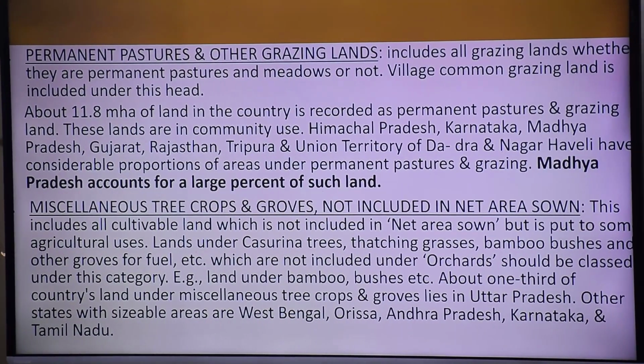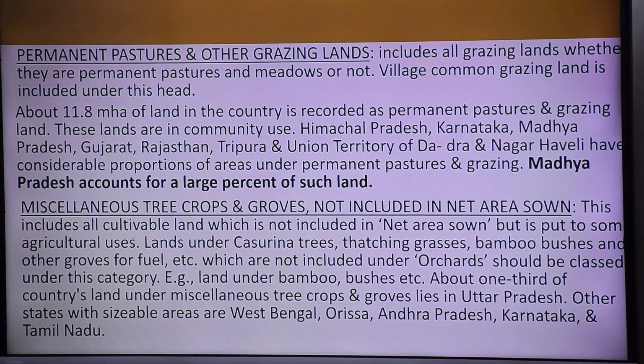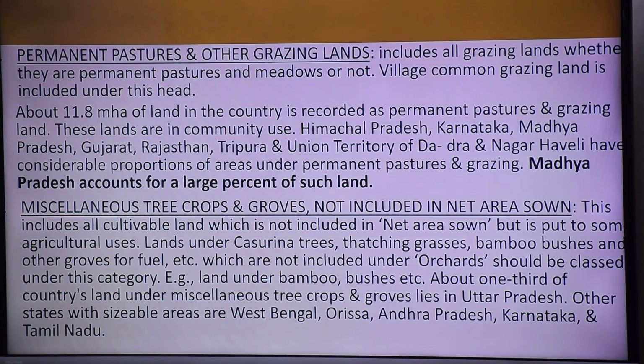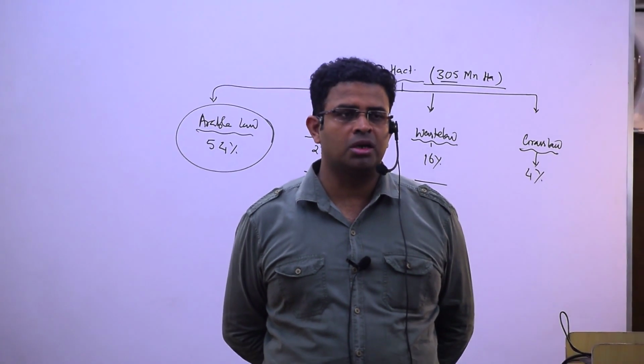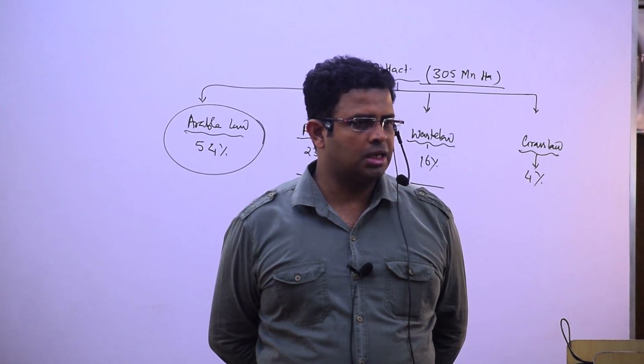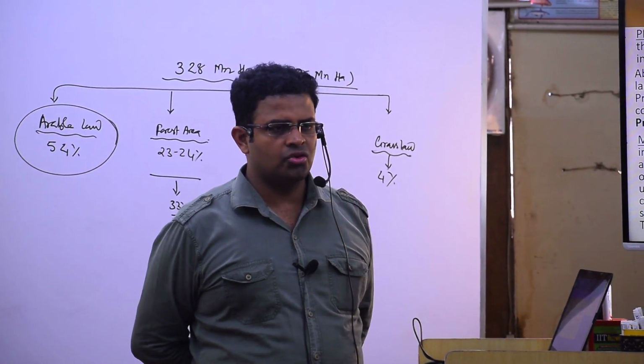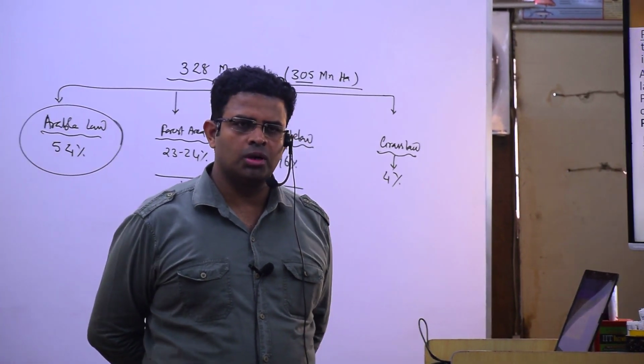So which are the two lands which can be converted into arable land? Permanent pasture and grazing land, and miscellaneous tree crops and groves. Understood? So in land use we have seen the first five: forest, second land put to non-agricultural uses, third barren and unculturable wasteland, then which can be converted into cultivable land, potential land, that is permanent pasture and grazing land, and next miscellaneous tree crops and groves, which is not included in the net area.